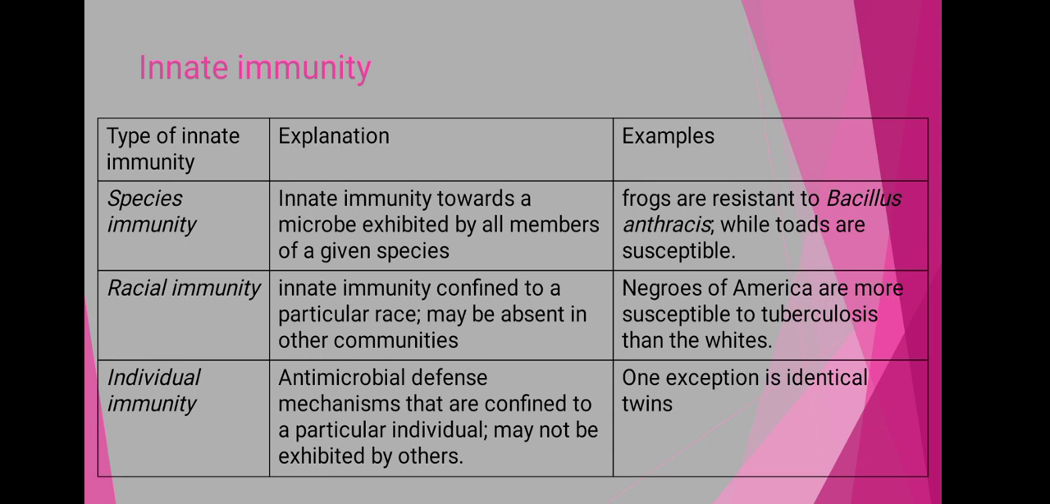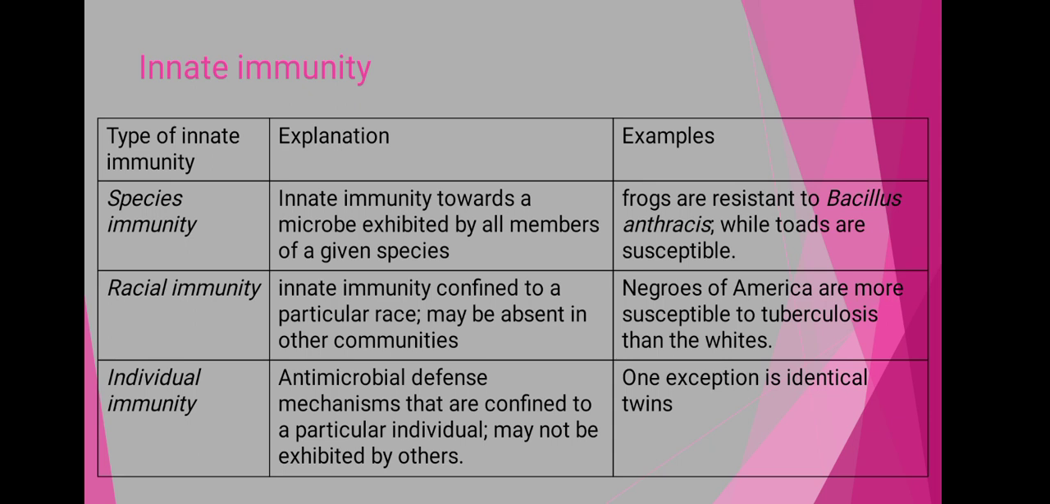Then it is considered to be the racial immunity. The Negroes of America are more susceptible to tuberculosis than the whites. We know that within America there are two communities of human beings, the Negroes and the white persons. Majorly the Negroes show susceptibility towards tuberculosis as compared to the whites. It is considered to be the racial immunity. Means it is the difference between the resistance power of persons from different races or different communities.